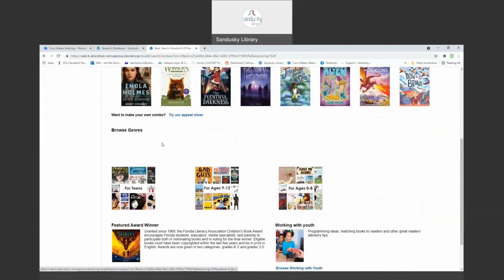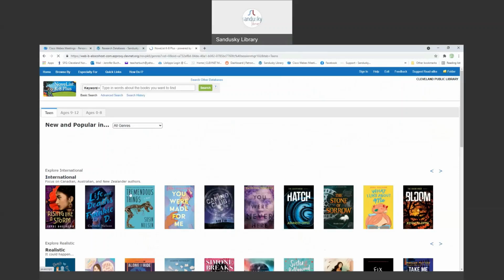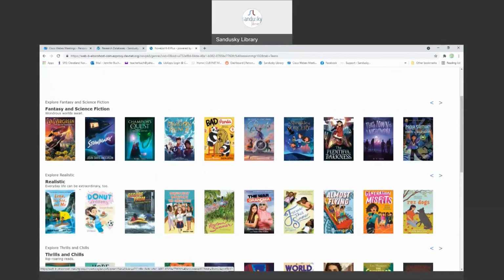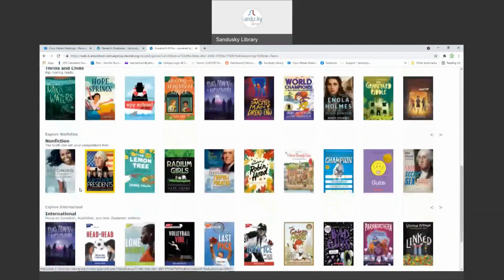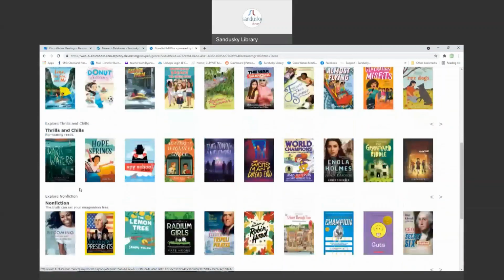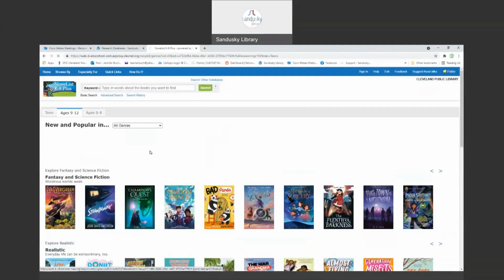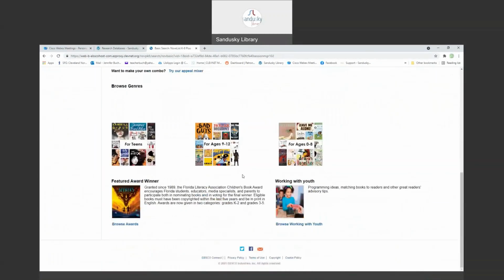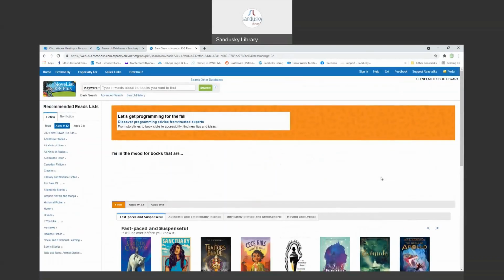You can also browse different genres. So if I want to browse teen, actually I'm going to change this to 9 through 12. If I want to browse some different genres, I can look through here and it will give me books that I can read. I'm going to click on Novelist K-8 to get back to your front page. There are award winners and some ideas for adults as well on these pages.